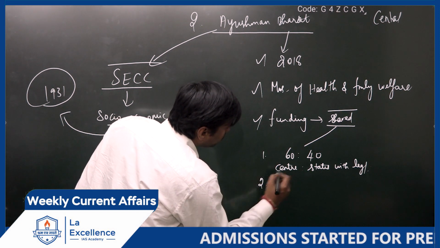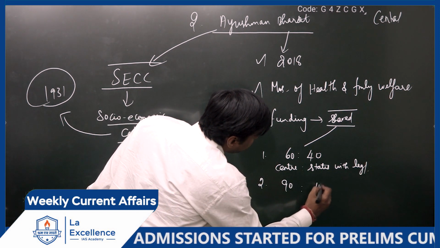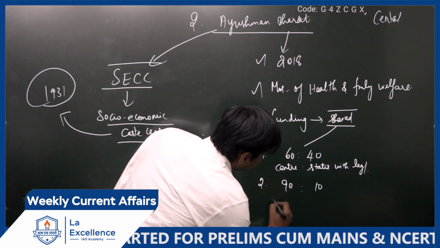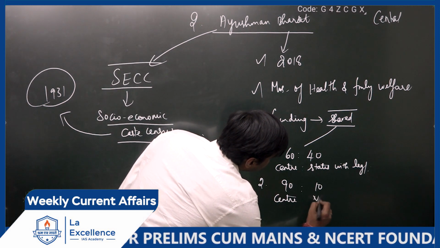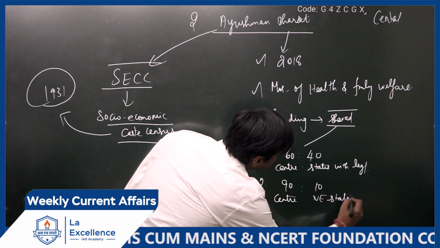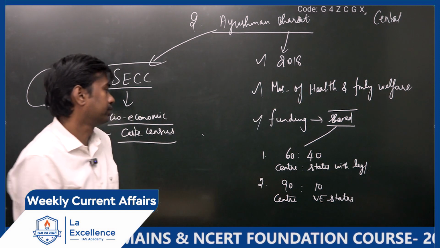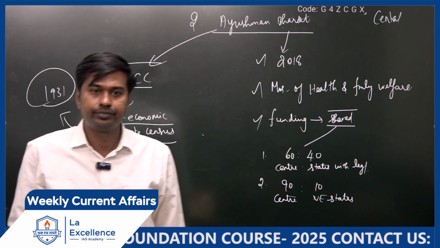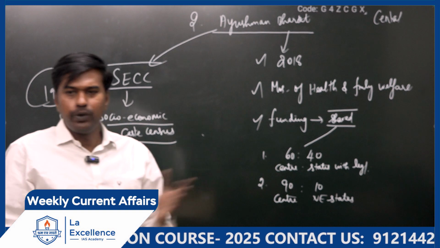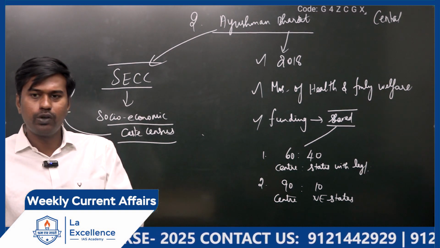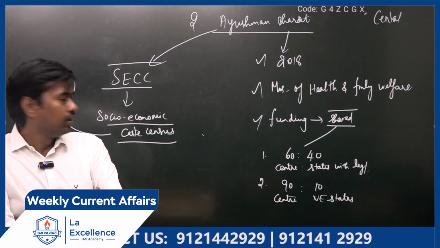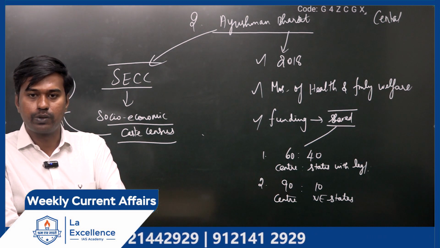Number two, it will be shared in the proportion of 90:10 in case of center and northeastern states. And for some union territories only, those who don't have legislature, central government will give full funding. Otherwise, it will be shared between central and states only.